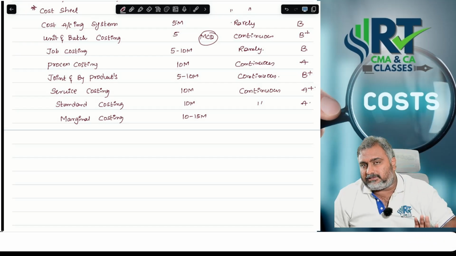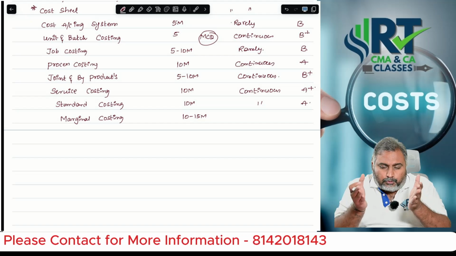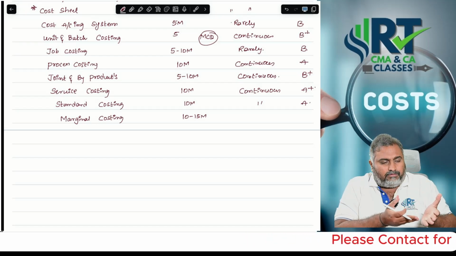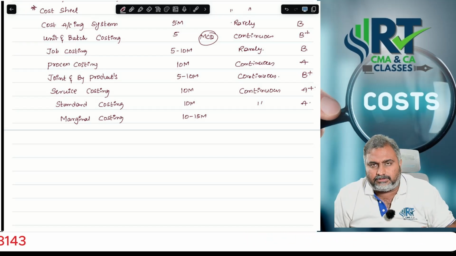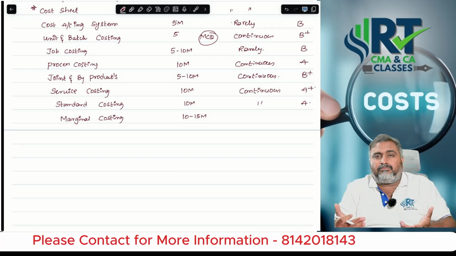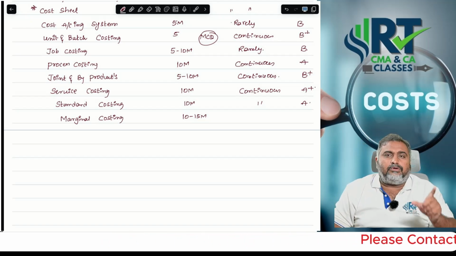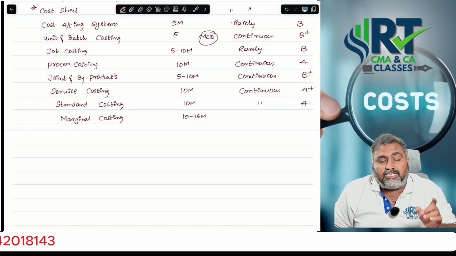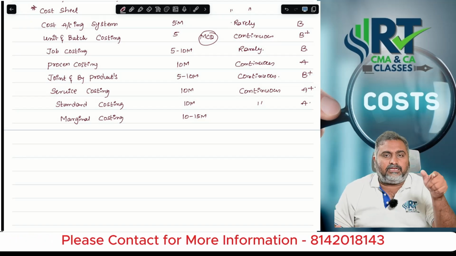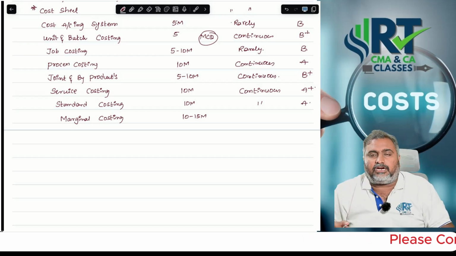Key factor analysis. Sir, suppose two products are available with you. Which product do I need to choose? Normally we select the product based on contribution. Correct, sir? But in certain situations, selecting on contribution basis is not correct. Then what do I need to do, sir? You need to identify the key factor, which some people also call the constraint factor. That is the factor that is the reason one product is performing well while another product is not.